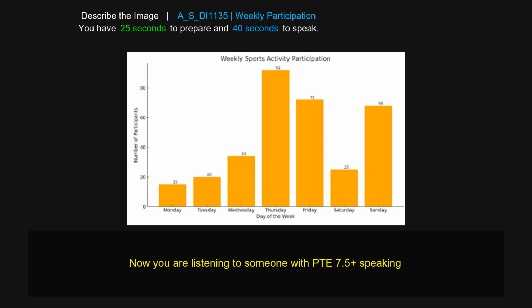Another interesting point: the chart gives clear information about weekly sports activity participation, which is clearly shown on top of the screen. After highlighting the main topic, the chart shows more information about many other factors representing various numbers. After deeper study, it is clear that the maximum portion comes from the first category, shown in very beautiful colors. Lastly, the chart shows Thursday with the highest number of participation, which is 92, while Monday has the lowest number of participation, which is 25.